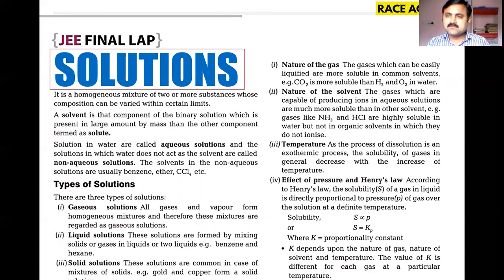That can be done easily for some gases at a particular temperature. That temperature we will call the critical temperature, and we'll go according to Andrews' experiments and isotherms. The gases which can be easily liquefied are more soluble in common solvents. For example, carbon dioxide is more soluble than hydrogen and oxygen in water.